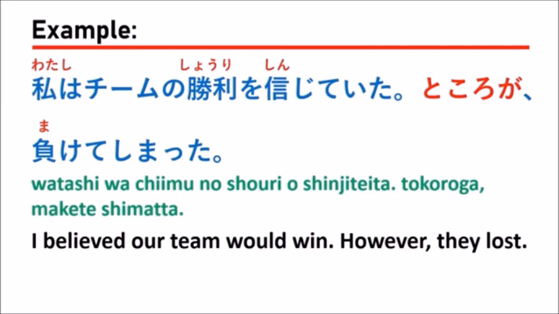What you have to remember is that the expectation and the result are opposite to each other. And when we use ところが, we can translate it into English as however, even though, or even so.